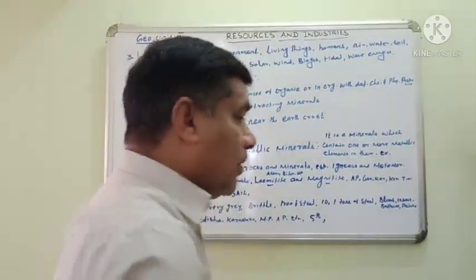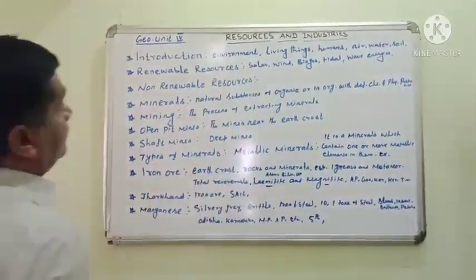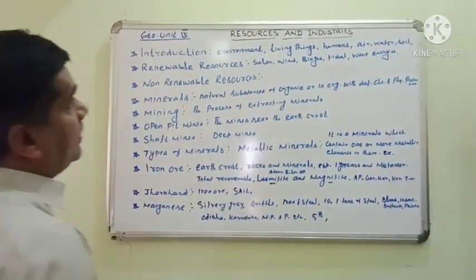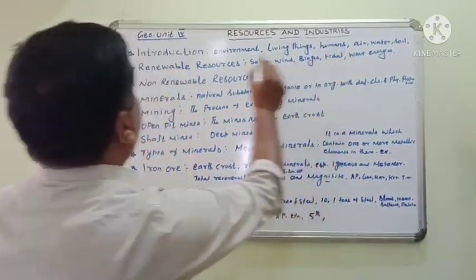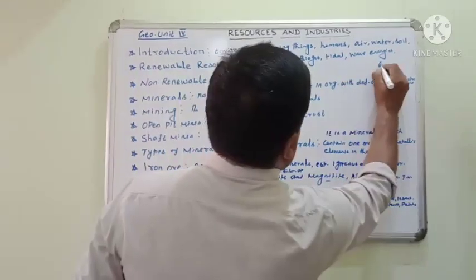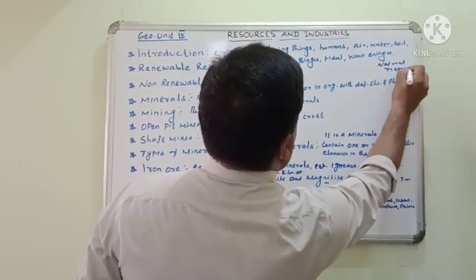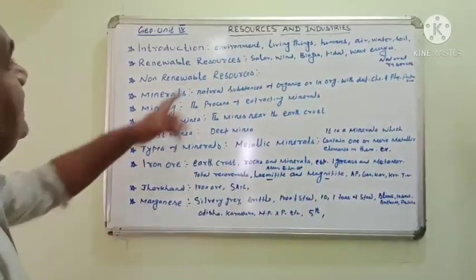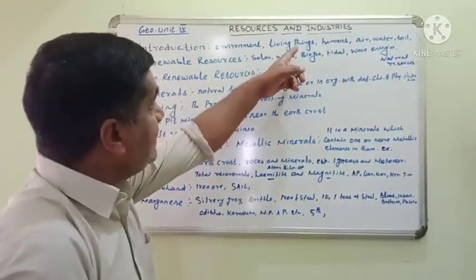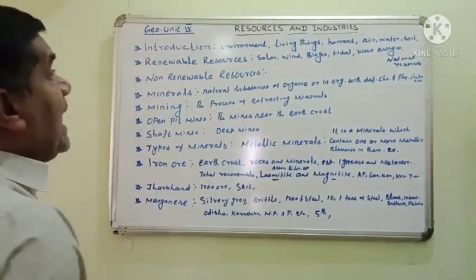Any matter or energy derived from the environment that is used by the living things, including humans, are called natural resources.